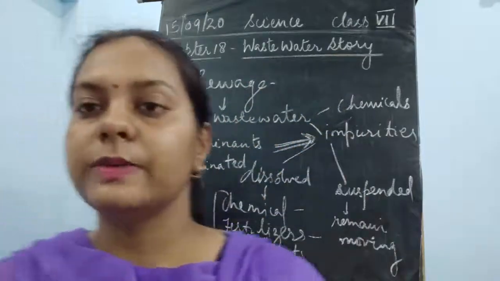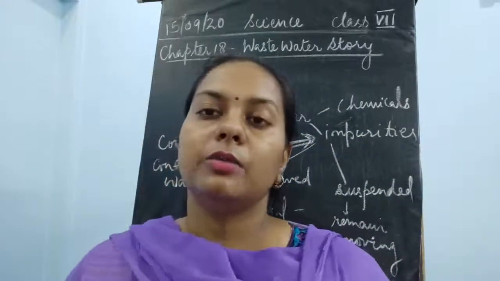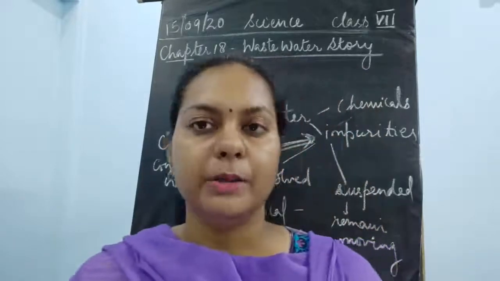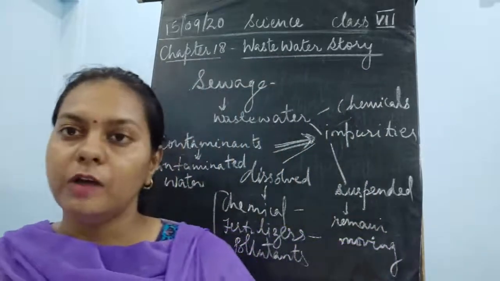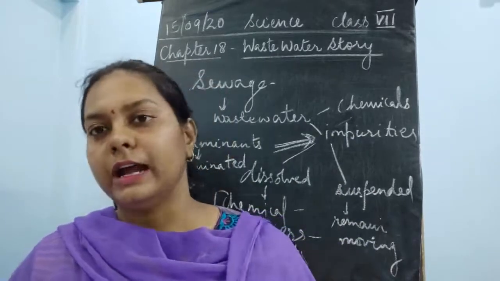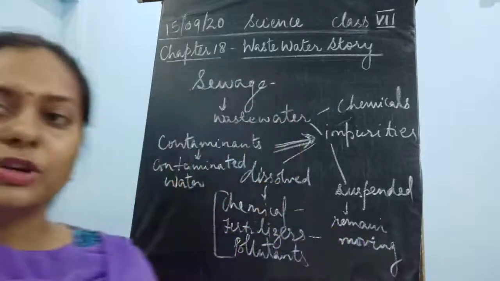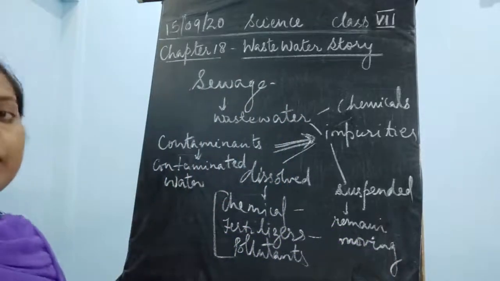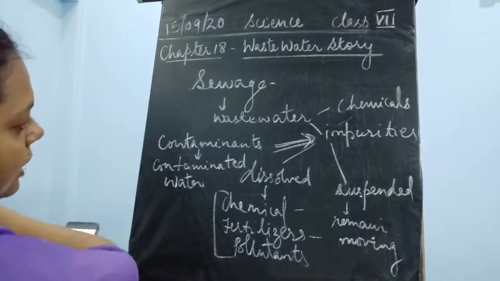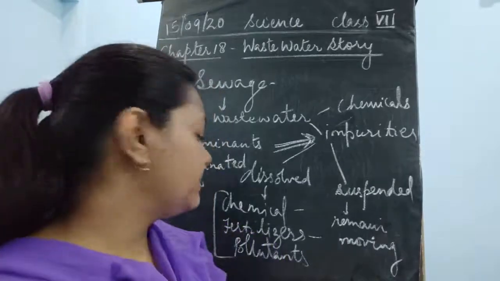Now I think the concept might be clear to all of you, what we mean by contaminated water, water which is full of impurities. Even living impurities could be there: bacteria, viruses, germs, fungi, spores, pollen grains, many of them. But we need to understand which kind of impurities we are talking about, the dissolved impurities or the suspended impurities.